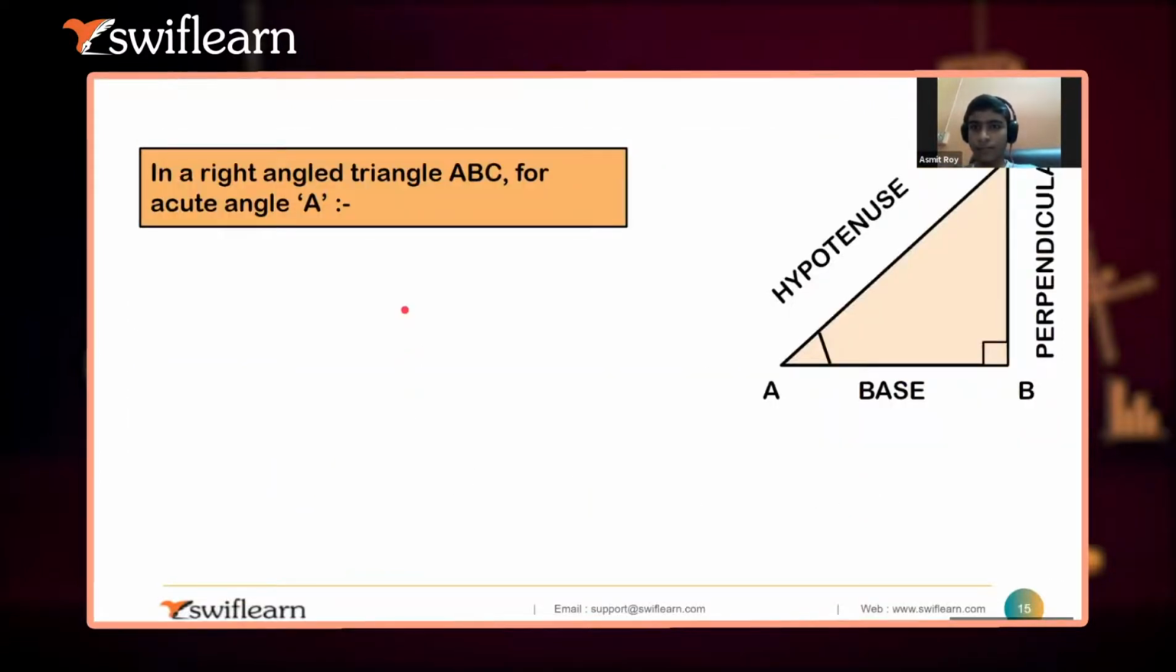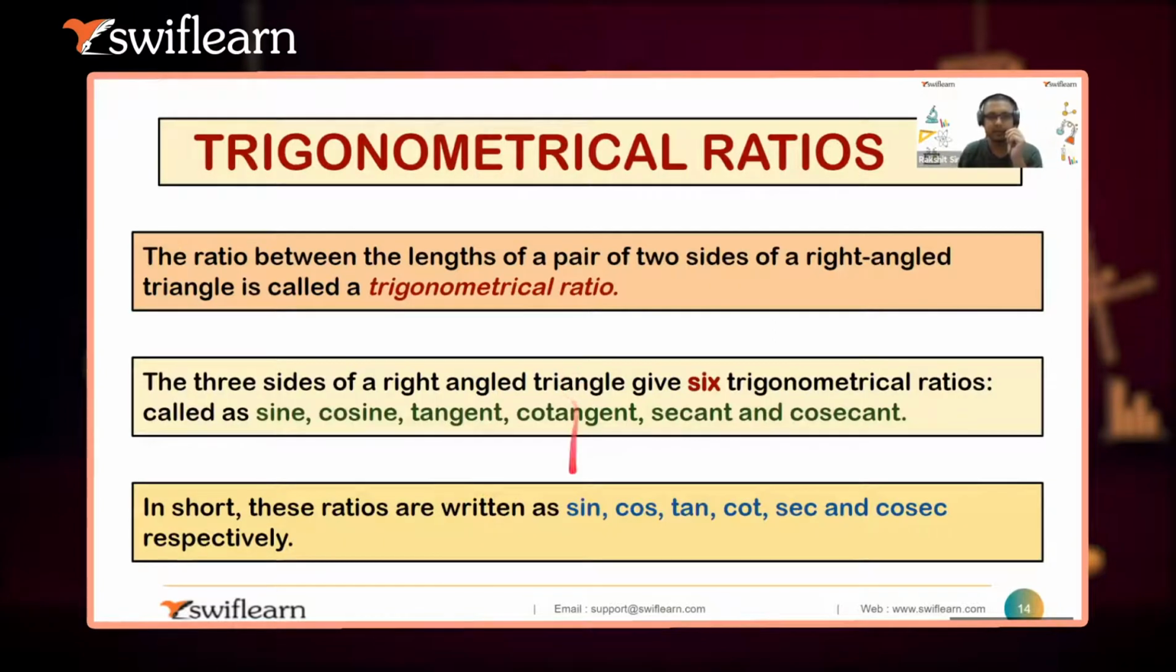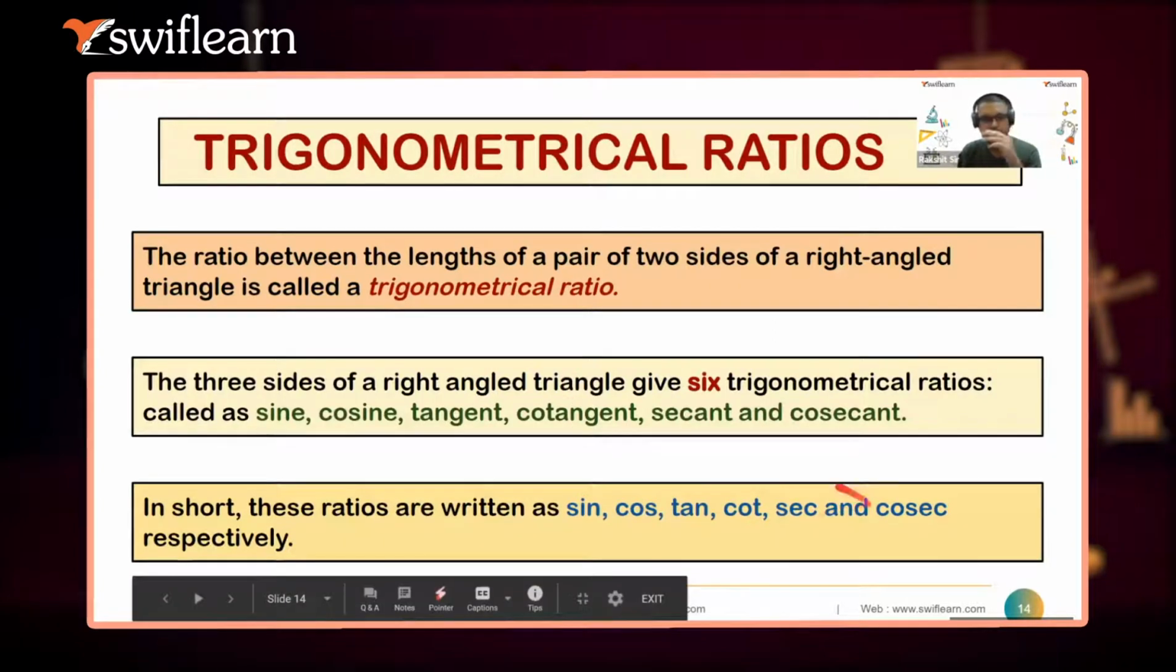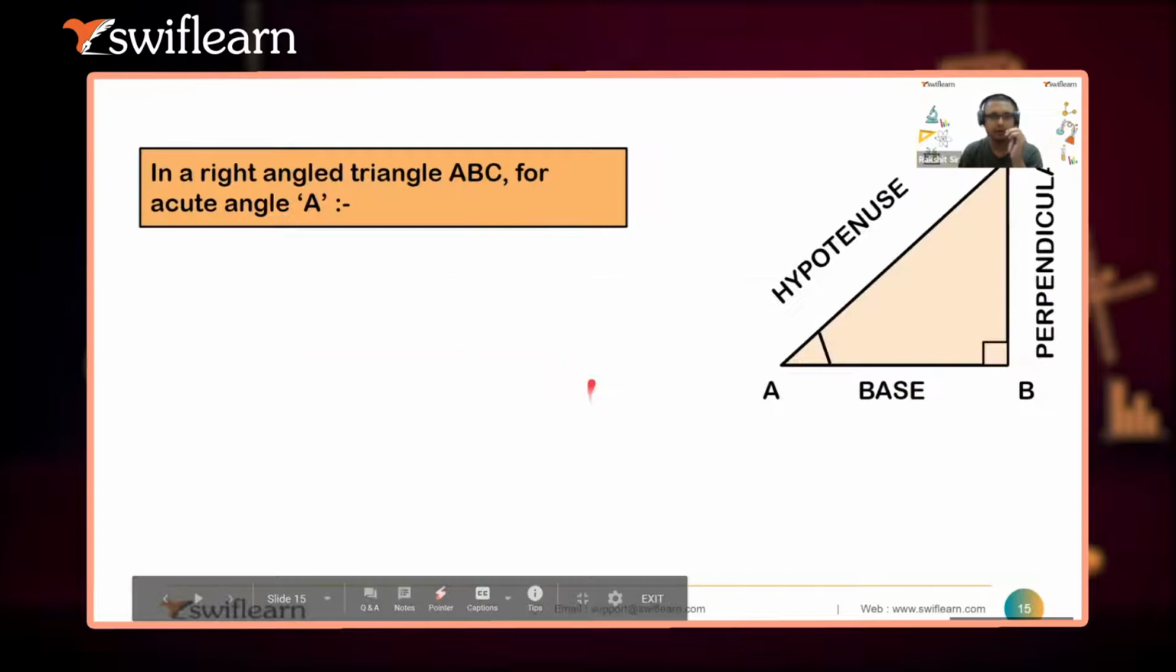Okay. So we have mentioned this sine, cos, tan, cot, sec, and cosec. Now, what is the meaning of this? How will we use these things? Dekho, sine A. Sine A means what?